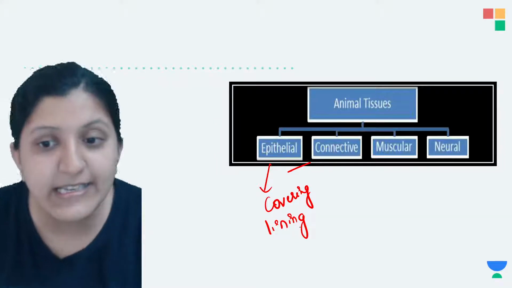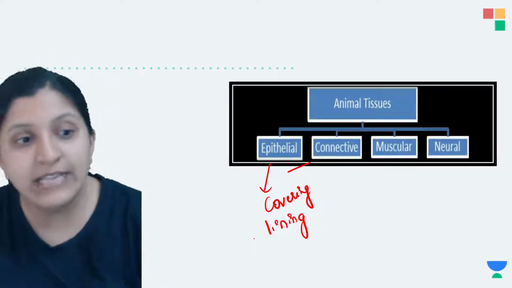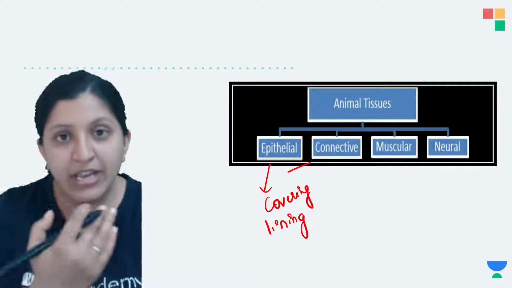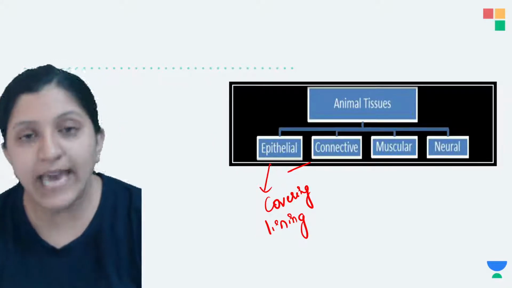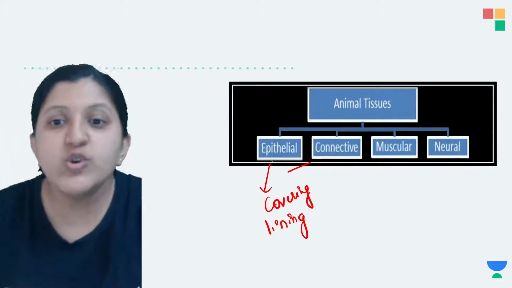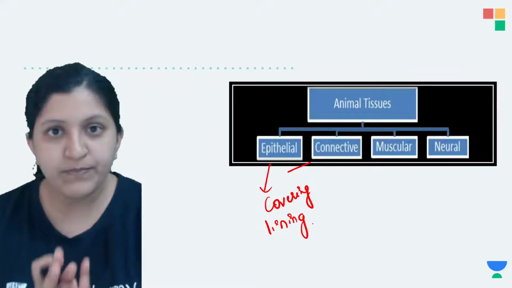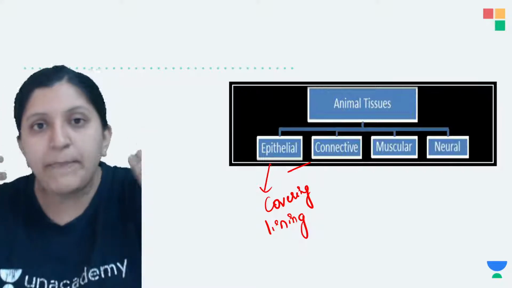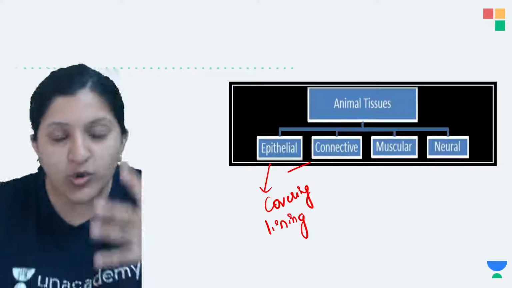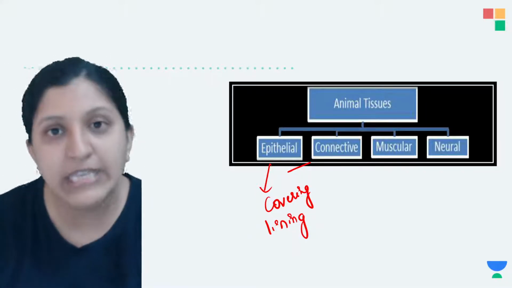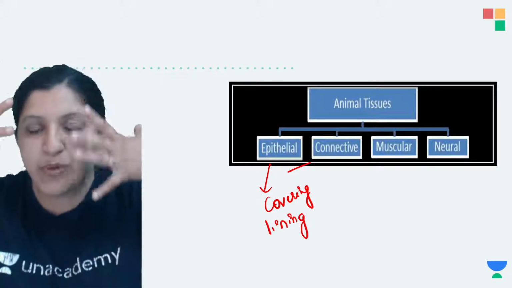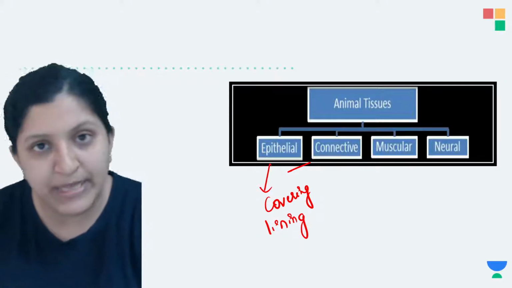That lining is nothing but the coverage on the inner side, which is done by the epithelial tissue. So epithelial tissue is going to cover a particular organ, or a particular body part, or the whole body. In the case of humans, we are completely covered by epithelial tissue.